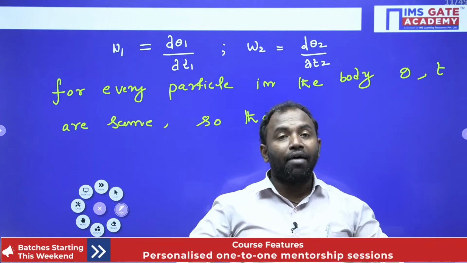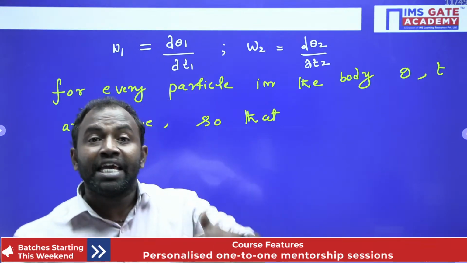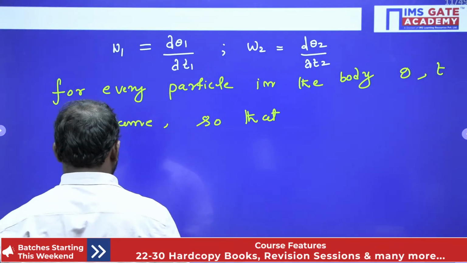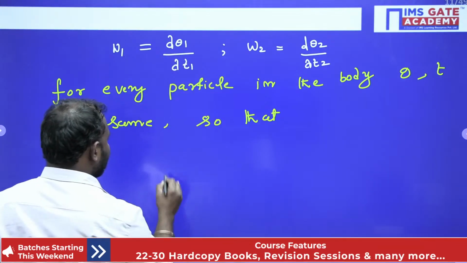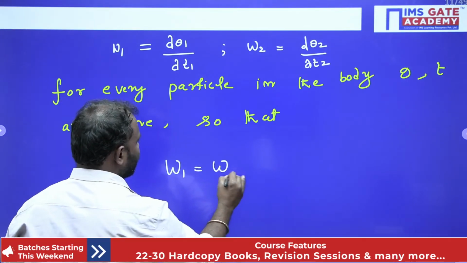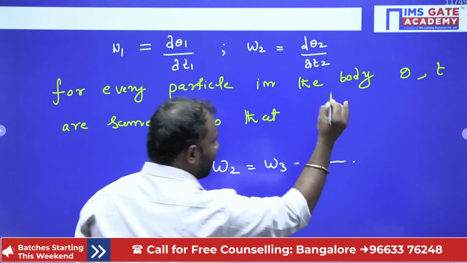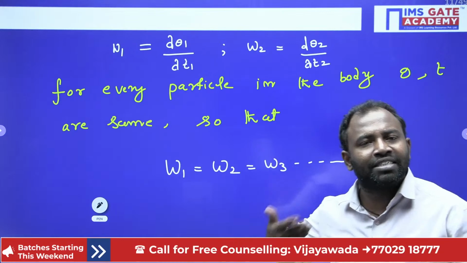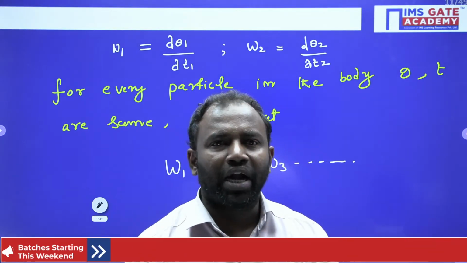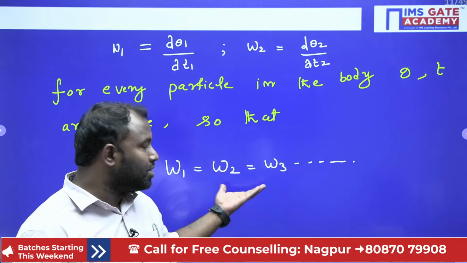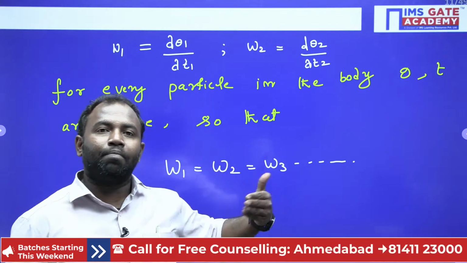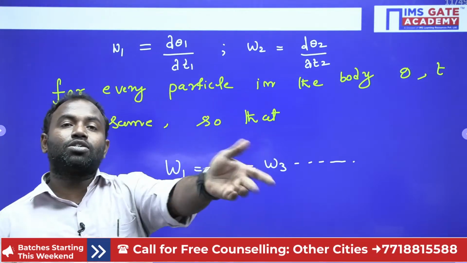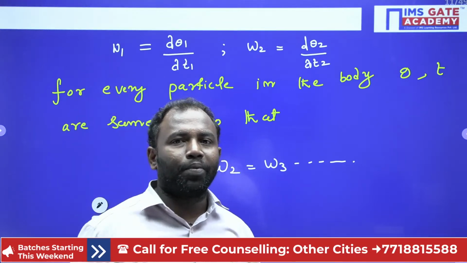So every particle has the same angular velocity. Now I will highlight one thing: W1 is equal to W2 is equal to W3. Whenever a body is in pure rotational motion, all the particles in the body have the same angular velocity. Why? Because the angular displacement is the same and the time is the same for every particle, so my angular velocity is also the same for every particle. Clear, everybody guys? Hope you understand.